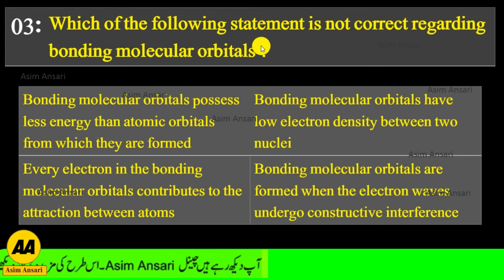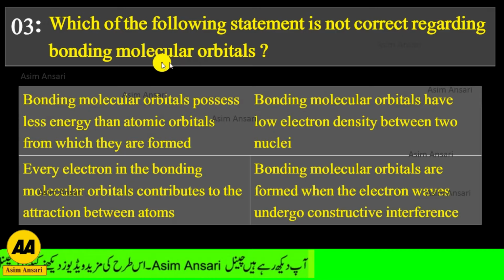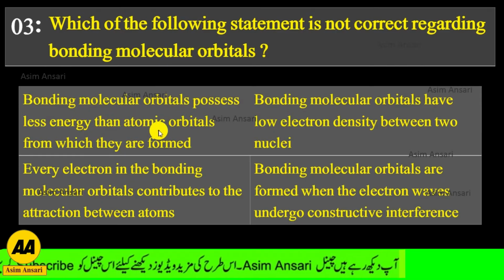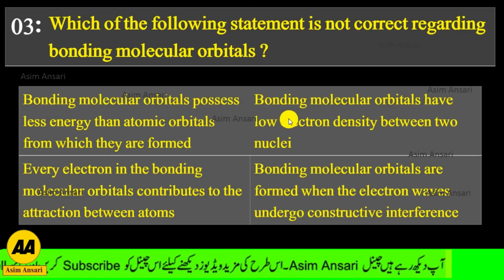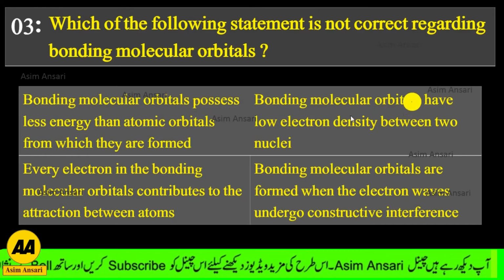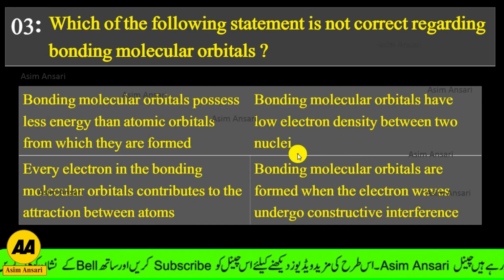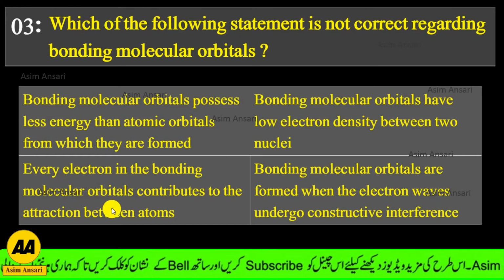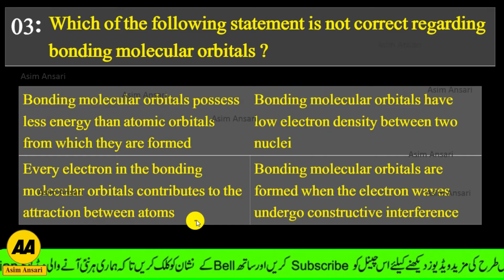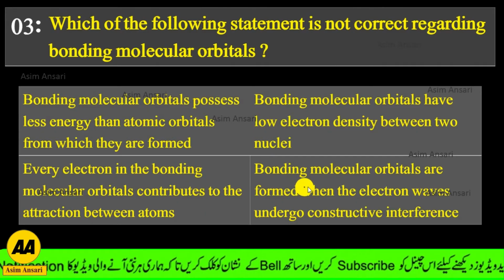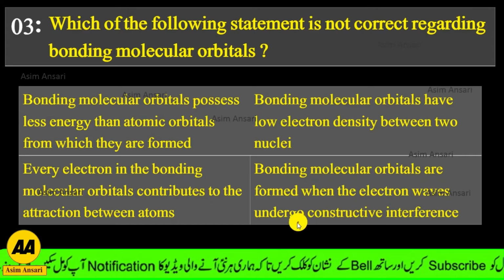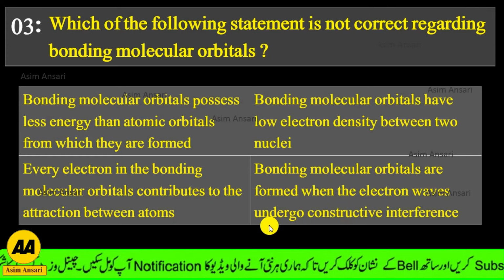Next is which of the following statements is not correct regarding bonding molecular orbital. Bonding molecular orbitals possess less energy than atomic orbitals from which they are formed. Second option is bonding molecular orbitals have low electron density between two nuclei. Third option is every electron in the bonding molecular orbitals contributes to the attraction between atoms. And fourth option is bonding molecular orbitals are formed when the electron waves undergo constructive interference.